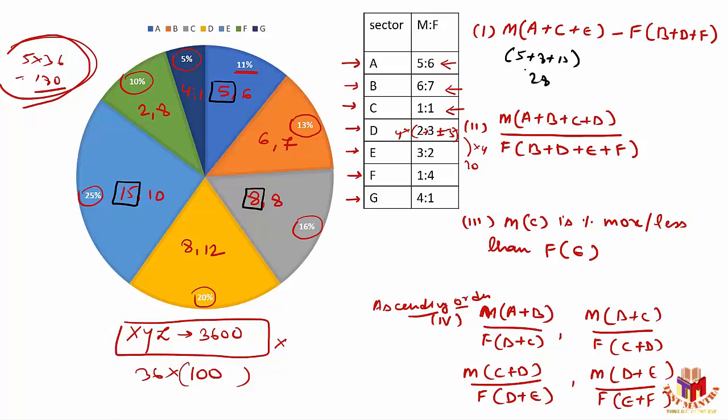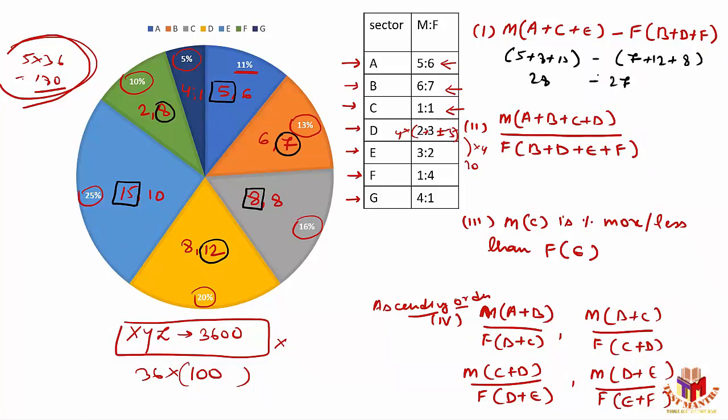That's for my assumption. Then the number of females in B, D and F. So let's start to count. B, how many females are there? I have 7 females. I'll just mark this. 7 females. D, 12 females. And F, 8 females. Let's add these figures. If you add these figures, it's nothing but 27.